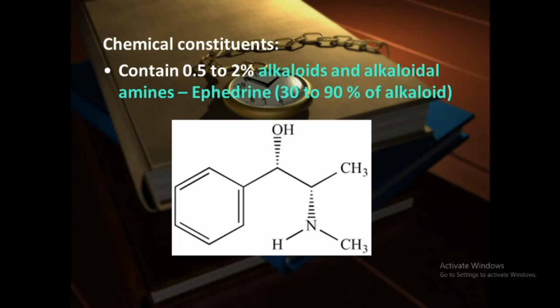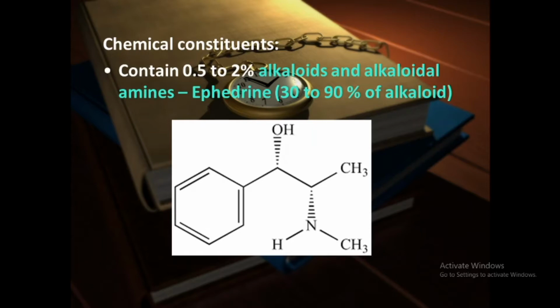Just see the chemical constituents. The major chemical constituent in ephedra is alkaloids, that is it contains 0.5 to 2% of total alkaloids in the stem. The major alkaloid is ephedrine, and this ephedrine is about 30 to 90% of total alkaloid in ephedra.